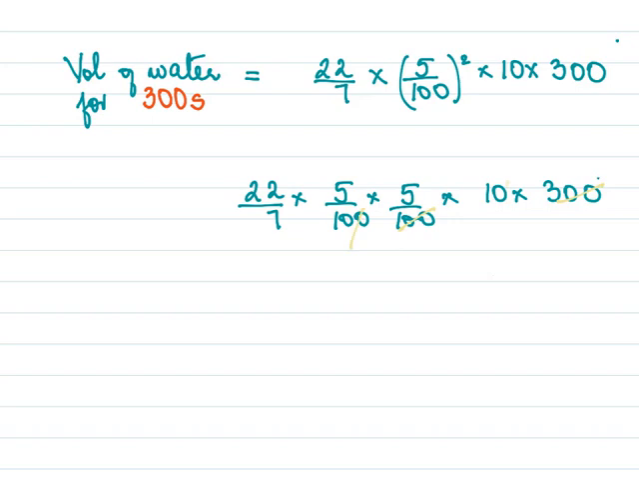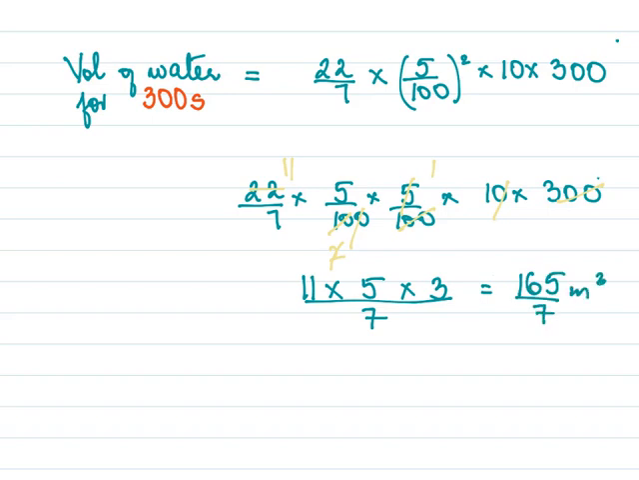2 zeros here out, 2 zeros, 1, 1. Then your 1s are, this 2s are, this is 11. What you're left with is 11 into 5 into 3 over 7, which is 165 over 7 meter cube.